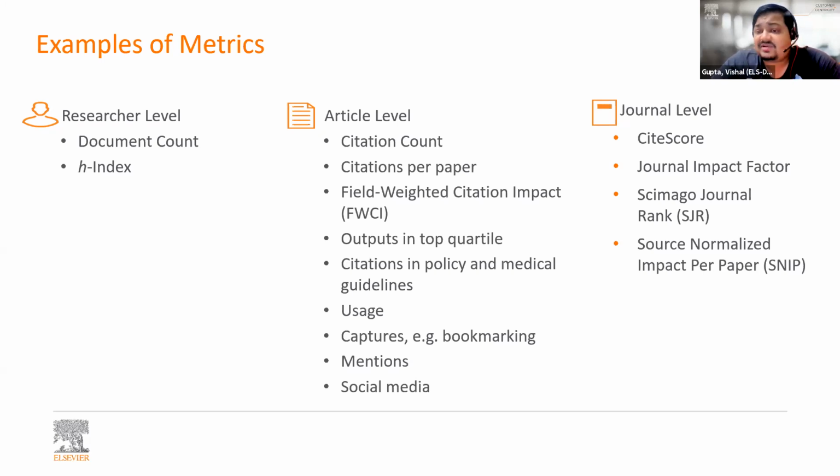Then you have journal level metrics where there is impact factor, which has been there for a very long time. But you also have CiteScore, Scimago Journal Rank, SNIP, and many more, right? So these are the bouquet of metrics that are available. Let's start with journal metrics, because I think we'll start from journals, move on to authors, and then to articles, right?